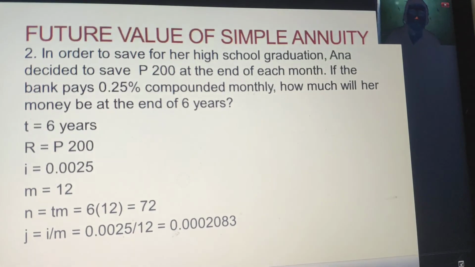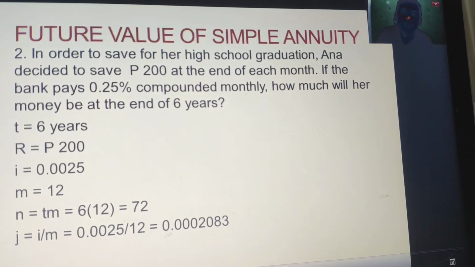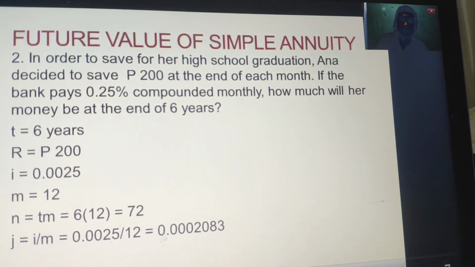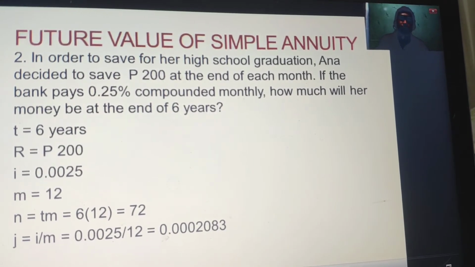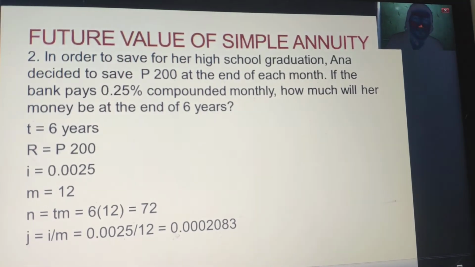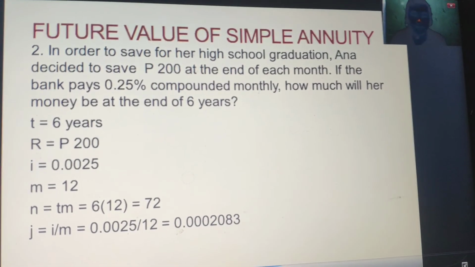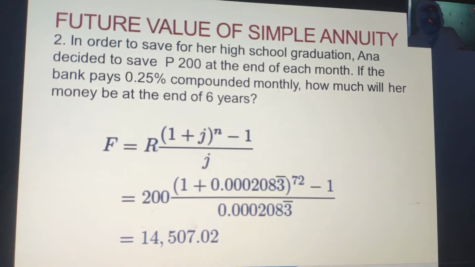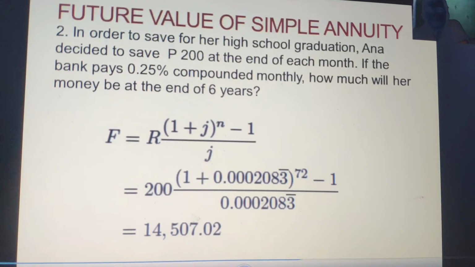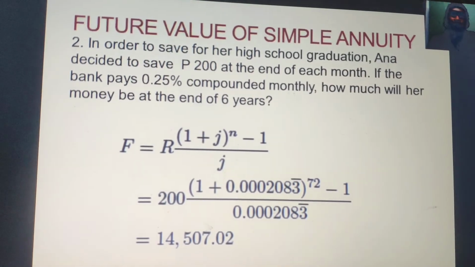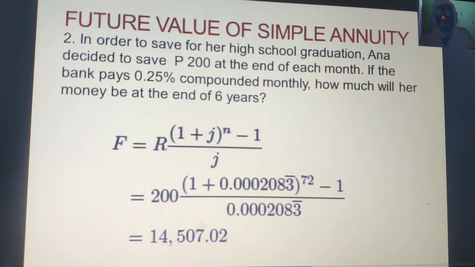And to compute J, we are going to again divide I by M, which is 0.0025 divided by 12, which is equal to 0.0002083. Any questions so far? Do you follow? And again, we're going to plug it into the formula, and we have the future value to be at 14,507 pesos and 2 centavos.